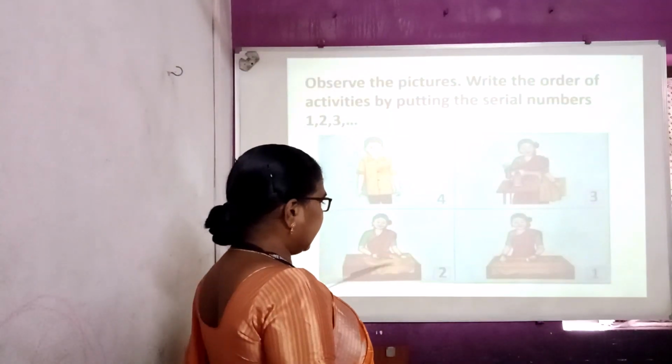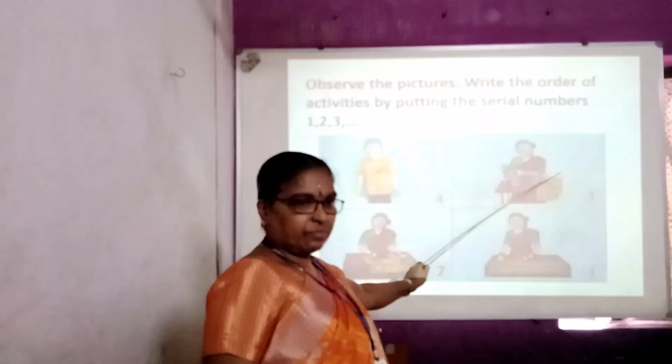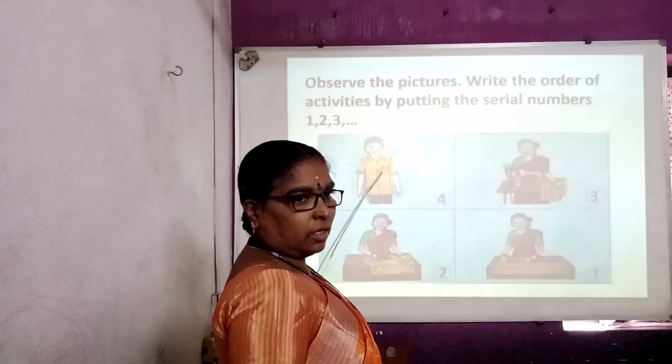So, first one, the tailor takes measurement. After the measurement, the tailor cuts. After cutting, the tailor stitches. After stitching, the boy wore the shirt.